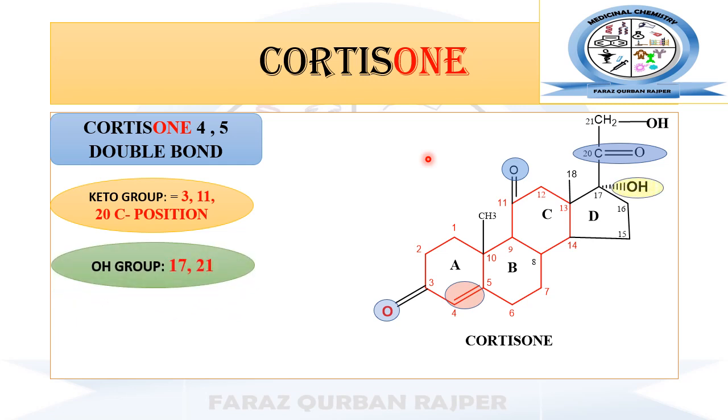And besides this, 2 hydroxyl groups are also present at carbon number 17 and carbon number 21. So these different types of functional groups, like ketone groups, hydroxyl groups and the unsaturation at carbon number 4 and 5, are basically responsible for the biological function of cortisone.